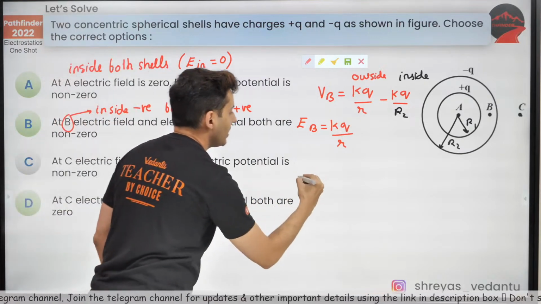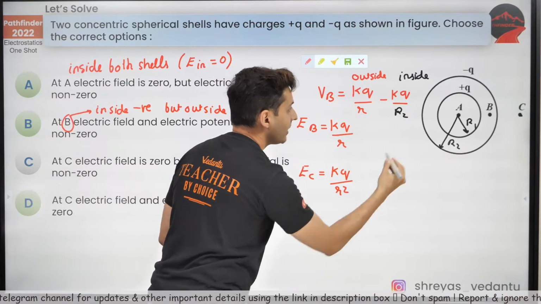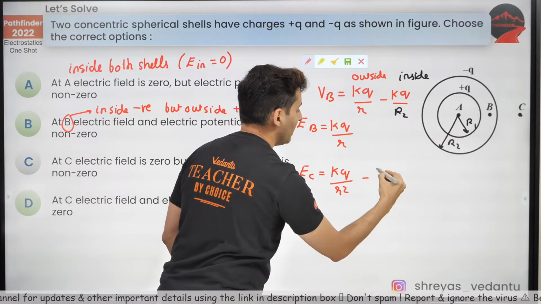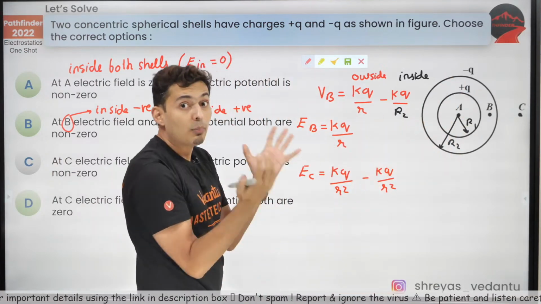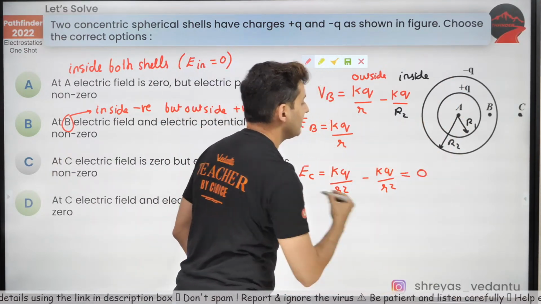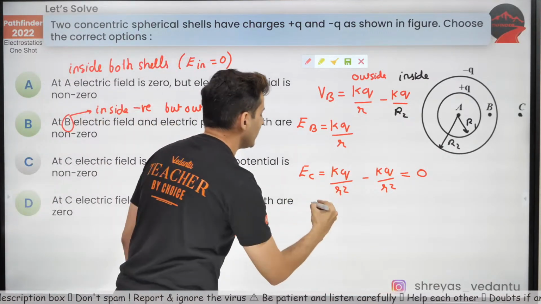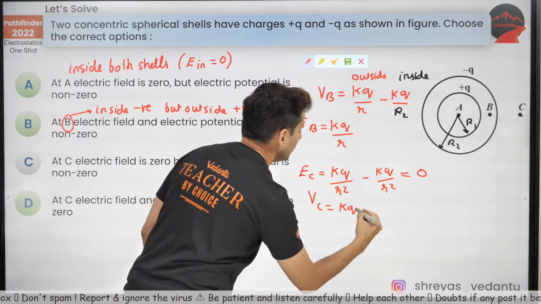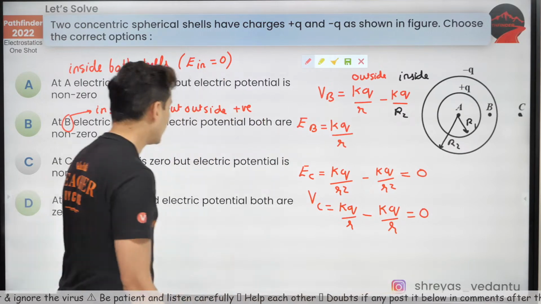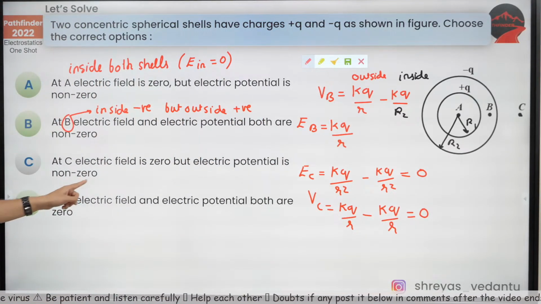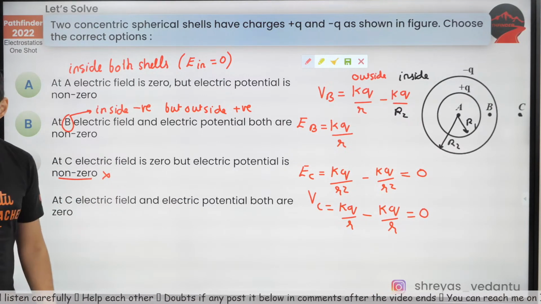Reason is, look at that, the field at point C will be k q by r square due to the positive charge, and minus k q by r square due to the negative charge, because for both the shells you are outside, so the total will be 0 undoubtedly. In fact, even the potential will be 0. Potential at point C will be k q divided by r minus k q divided by r. Both will be 0. Here it is saying non-zero. This is wrong. I hope this is clear.